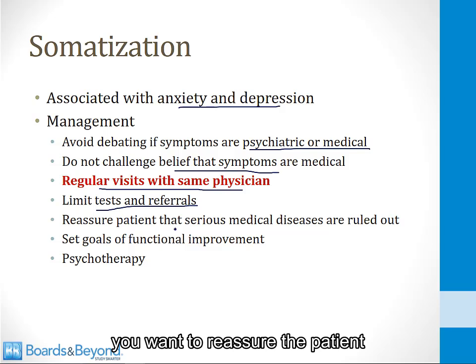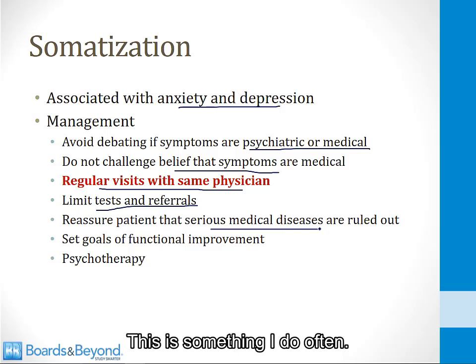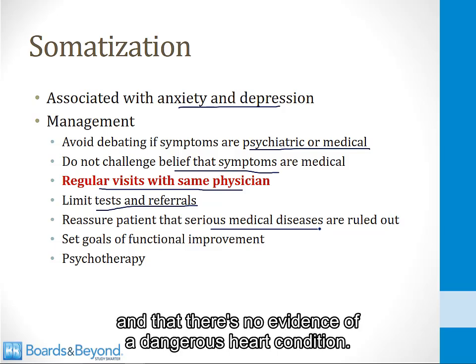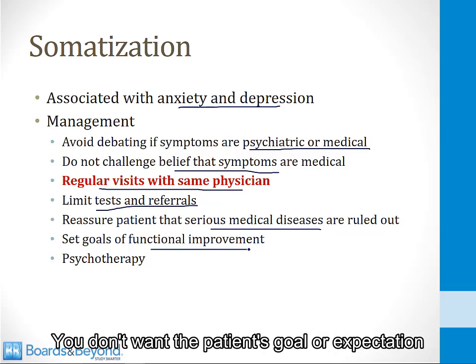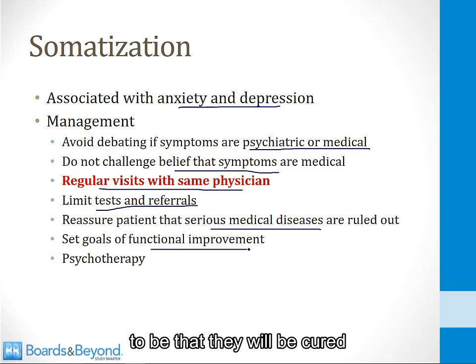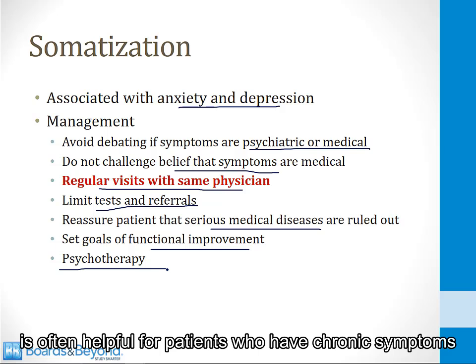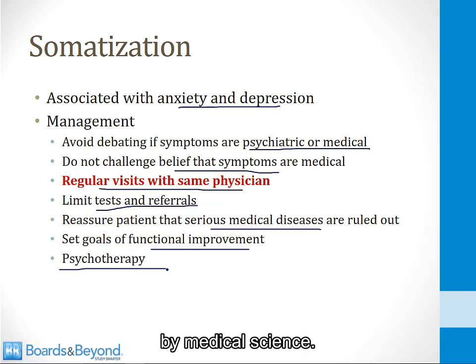You want to reassure the patient that a serious medical disease has been ruled out. This is something I do often. I have many patients and I can't explain their symptoms, but I let them know that their heart is healthy and that there's no evidence of a dangerous heart condition. You want to set goals of functional improvement. You don't want the patient's goal or expectation to be that they will be cured, but you want their goal to be that they will be more functional and able to do more things. And then finally, a referral for psychotherapy is often helpful for patients who have chronic symptoms that will not go away and that cannot be explained by medical science.